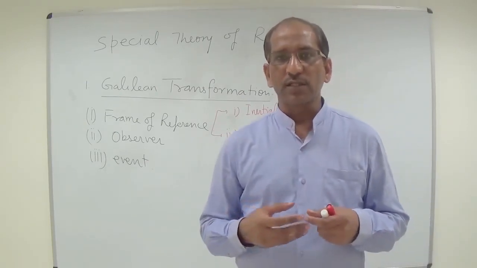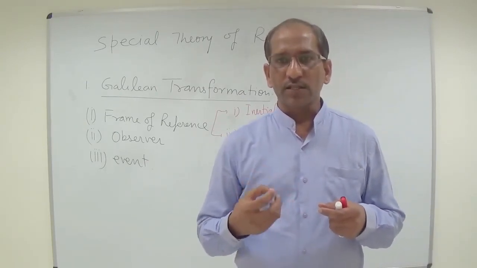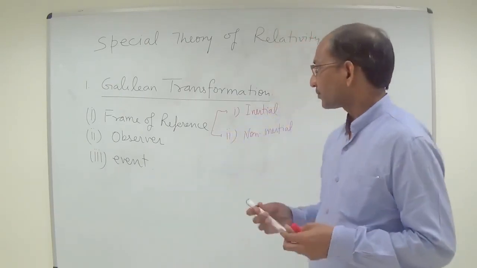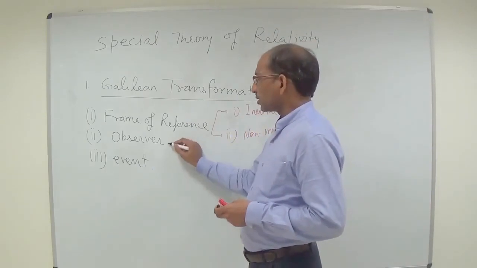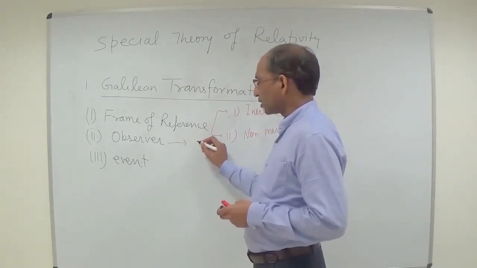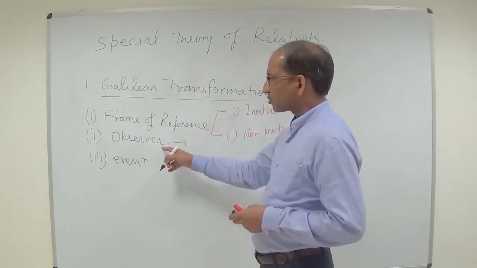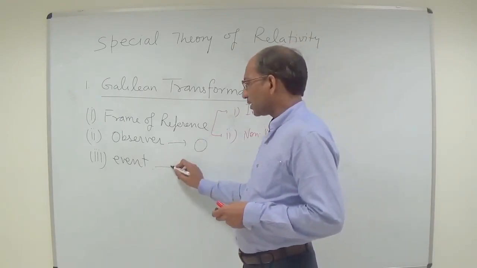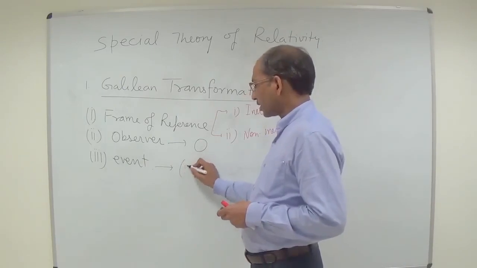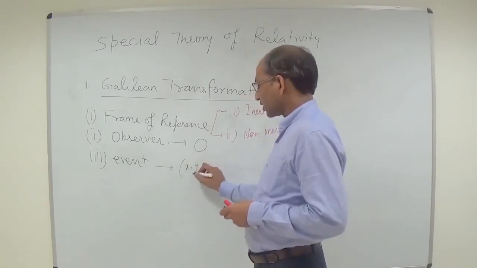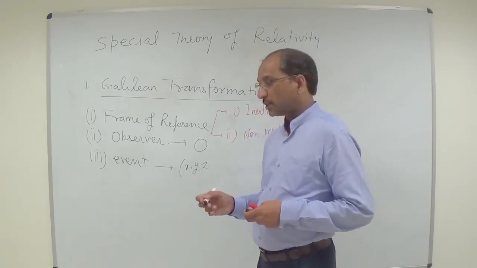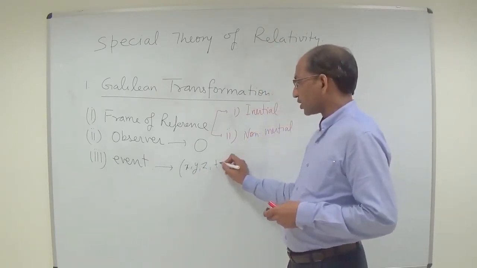Spatial coordinates means x, y and z, and time coordinate is t. We symbolize the observer by the letter O.